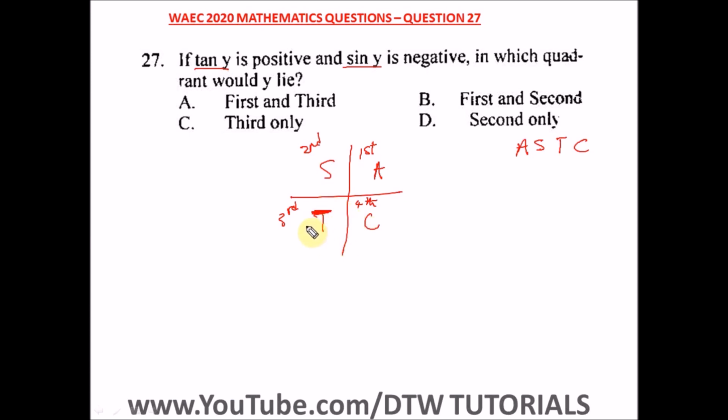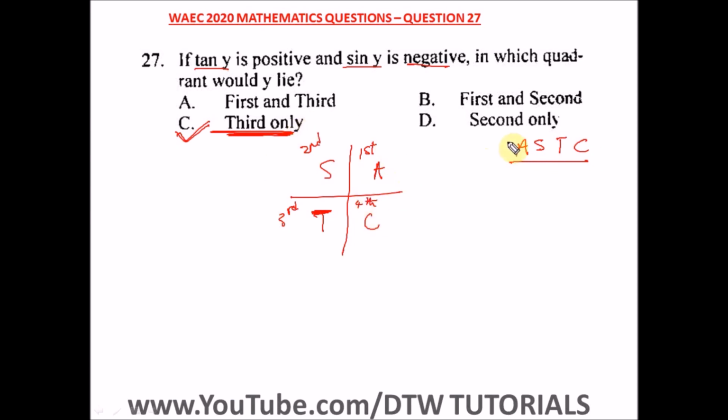All right, so this is the third quadrant, and our right option here is option C, the third only, not the first and the third, because in the first the sine is positive and not negative. So our right option here is option C, and remember this as ASTC.